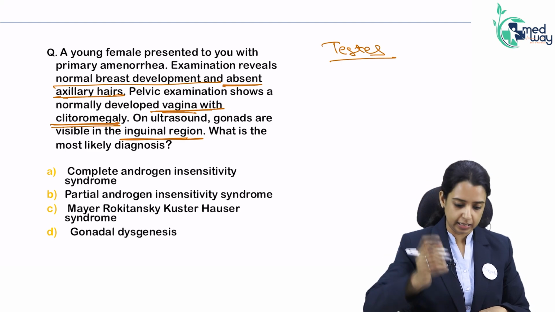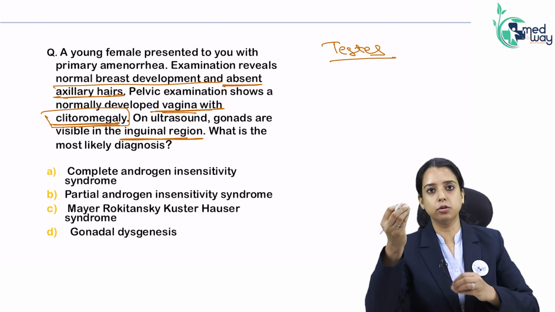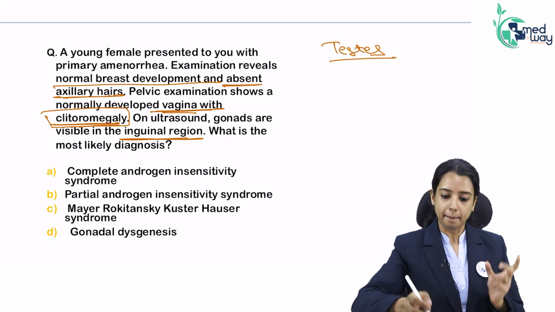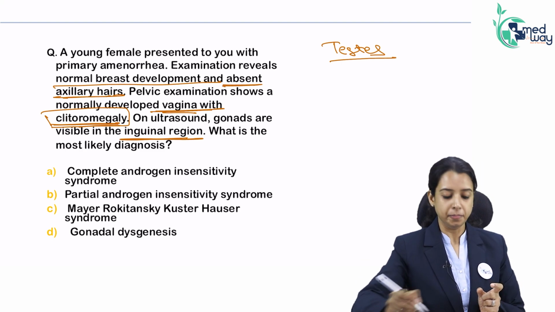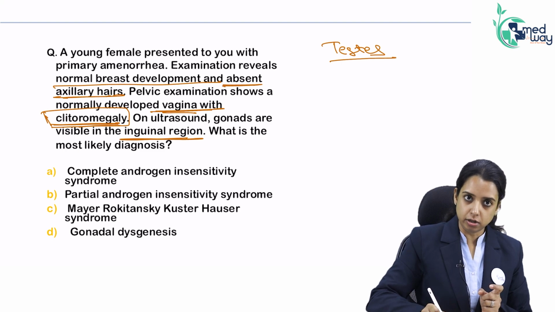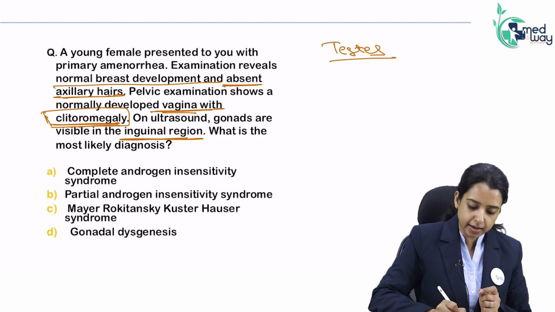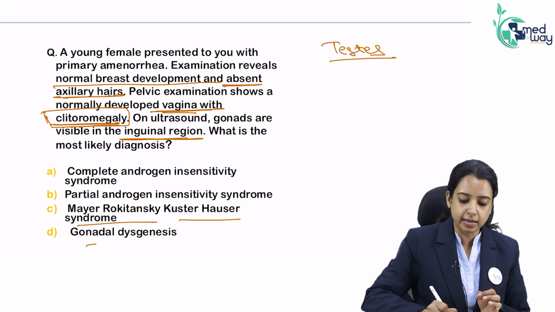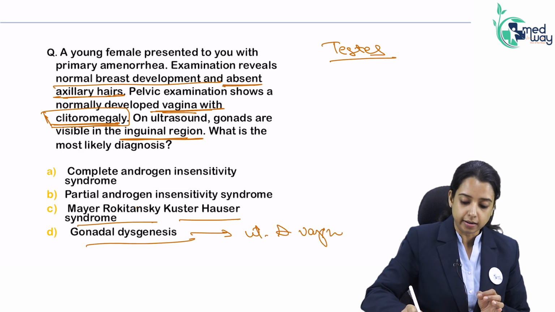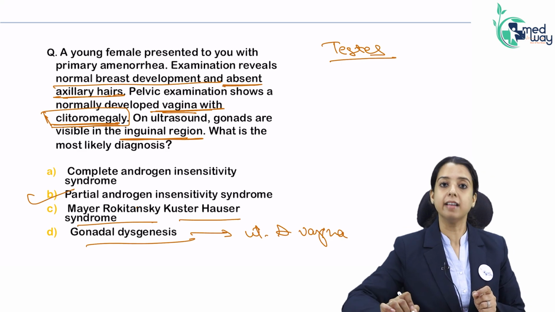But they have given you one thing, clitoromegaly. If there is clitoromegaly in a female, the clitoris is not normally enlarged. It will get enlarged only when it is exposed to high androgen. But we were androgen insensitive. Then how does clitoromegaly happen? Let's read the options: complete androgen insensitivity, partial, MRKH or gonadal dysgenesis. Obviously MRKH is gone, it has ovaries. Gonadal dysgenesis is gone, it should have uterus and vagina, and secondary sexual characters are absent. It is partial androgen insensitivity. That is why clitoromegaly has happened.